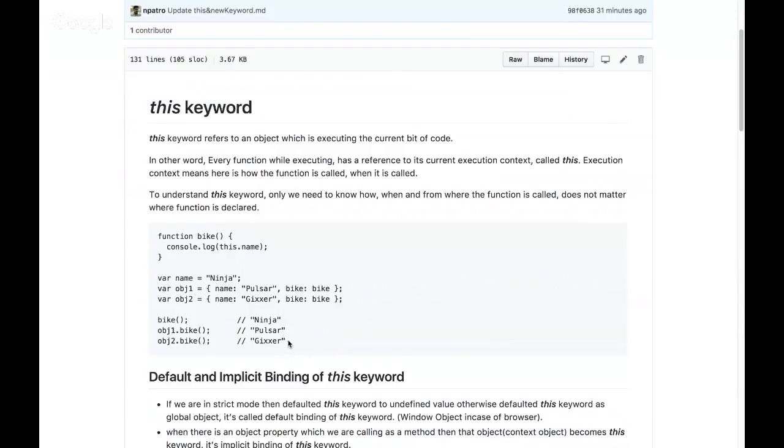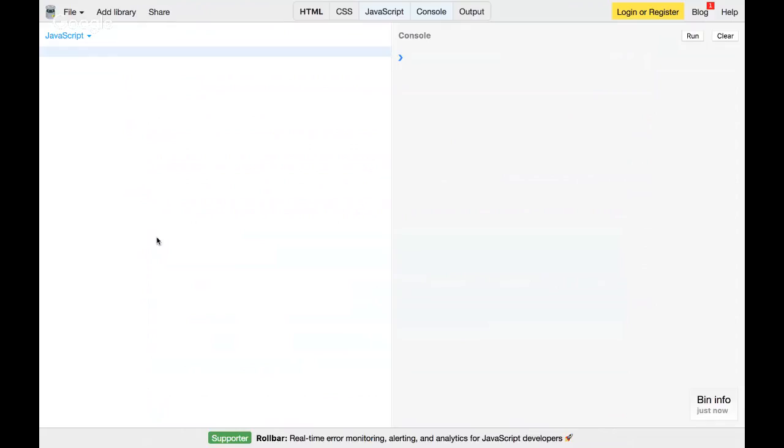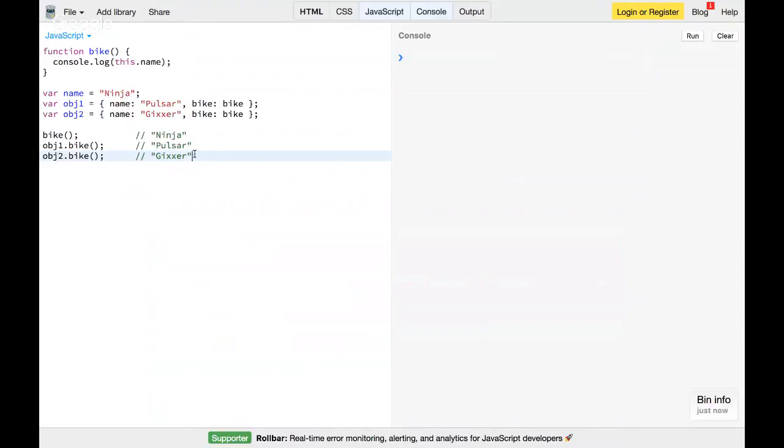Now we'll take this and execute it and try to understand how this keyword works. I come to our JSBin editor, and you can see I just put that code. Now we're calling bike here, just bike. I'm highlighting it.